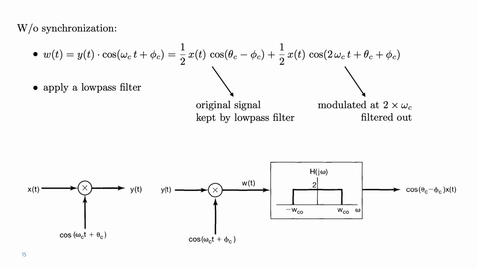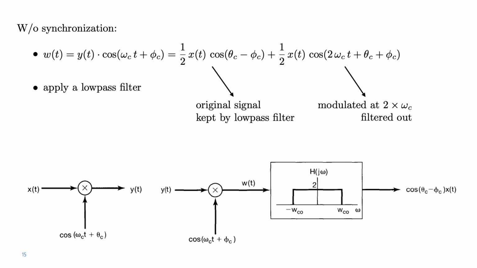What happens if we are not synchronized with the carrier? Notice now the difference at the bottom of this slide. Now, when we do demodulation, we don't multiply by the same cosine of omega c t plus theta c, but rather by a cosine of omega c t plus phi c, a different phase.